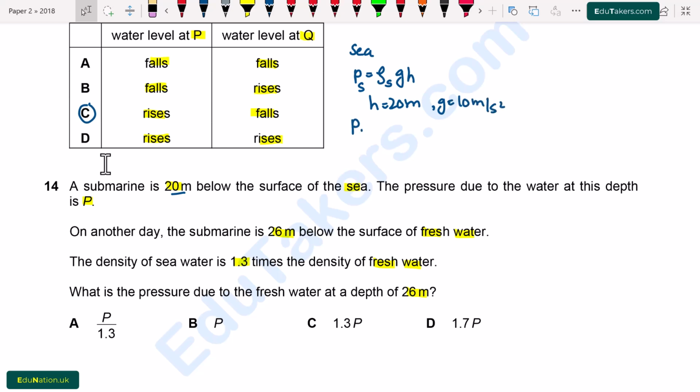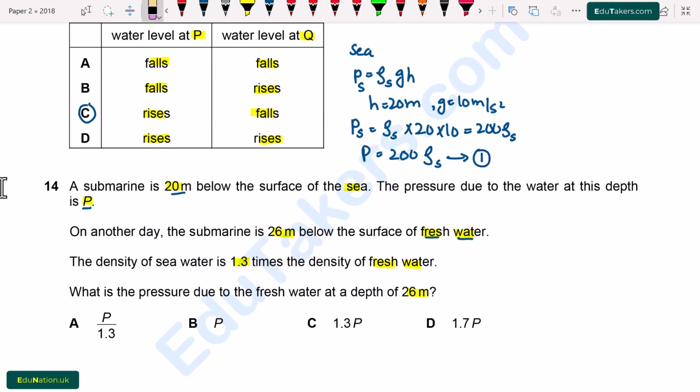So pressure will be equal to density multiplied by 20 and 10, which is equal to 200 times the density of the sea water. It is given that the pressure due to the water at this depth is P. So I write here P is equal to 200 times the density of the sea water. I label this equation as 1.